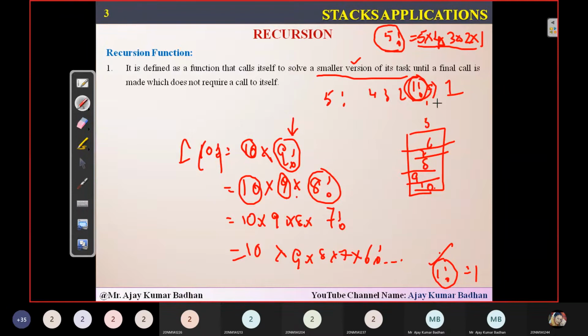And when we reach the last point, this is 1. Now we'll start popping one by one element and we'll do the multiplication. That is 1 into 2, 2 into 3, 3 into 4, 4 into 5, 5 into 6, into 7, 8, 9 and 10. Finally, you'll get the output for 10 factorial. This is exactly how recursion works.